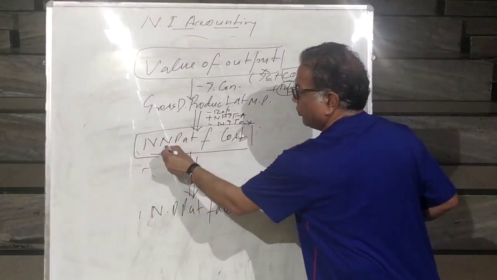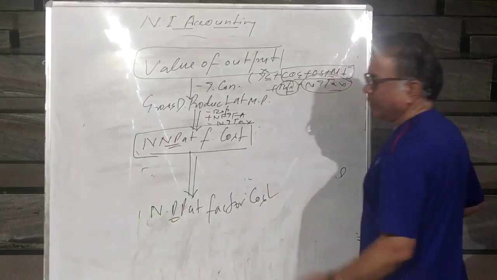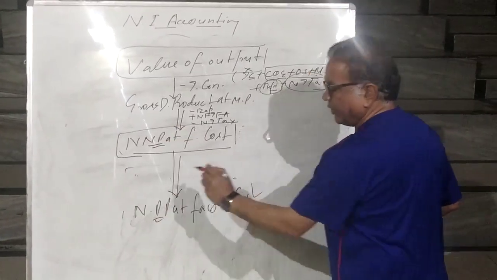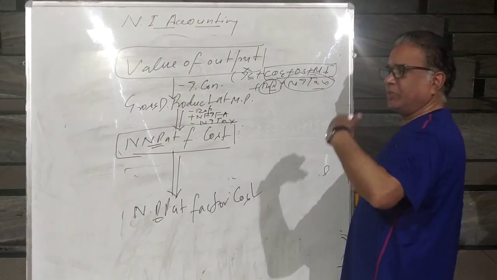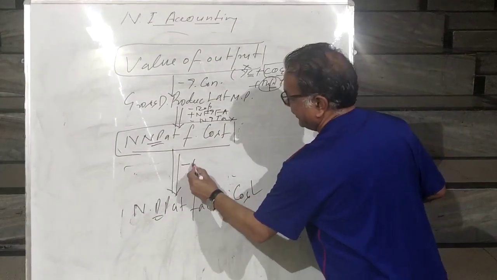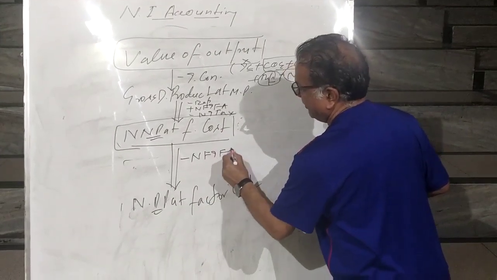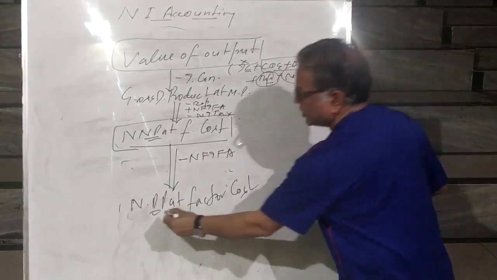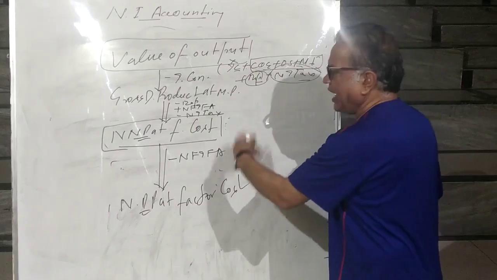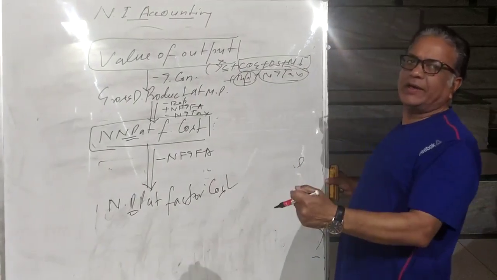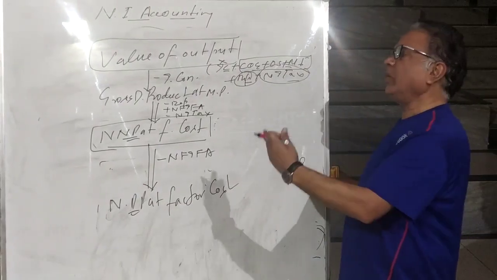You have to only convert national product into domestic product. How will you convert national product into domestic product? What came from the rest of the world has to be removed. What do you call it? Net factor income from abroad. You will reach domestic product. Factor cost remains factor cost.